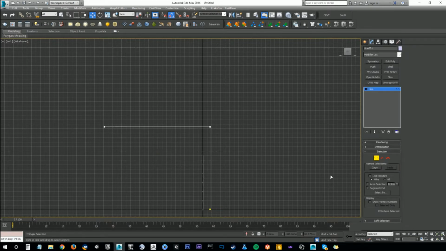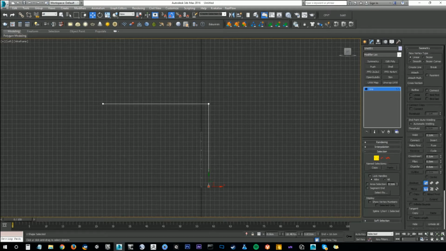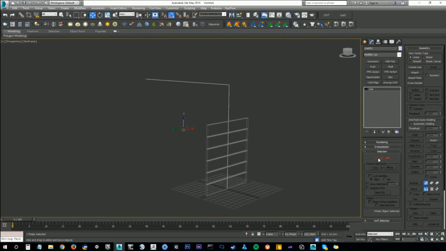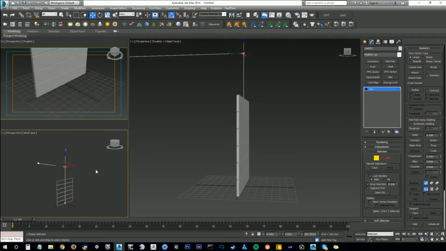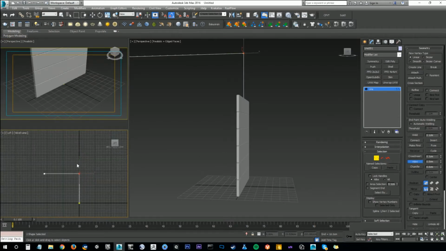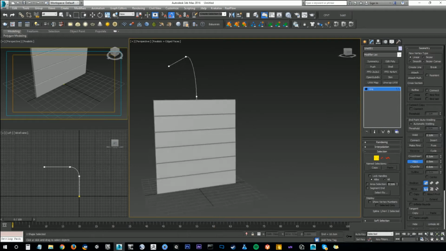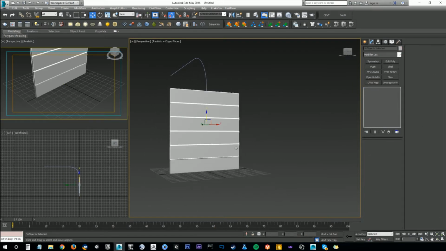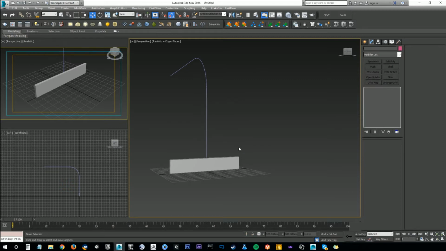I'm going to grab these points and just 0 them out. Then I'll fillet this middle point, something like that. Alright, so I can get rid of these extra objects. That was just to get the height of the curve.